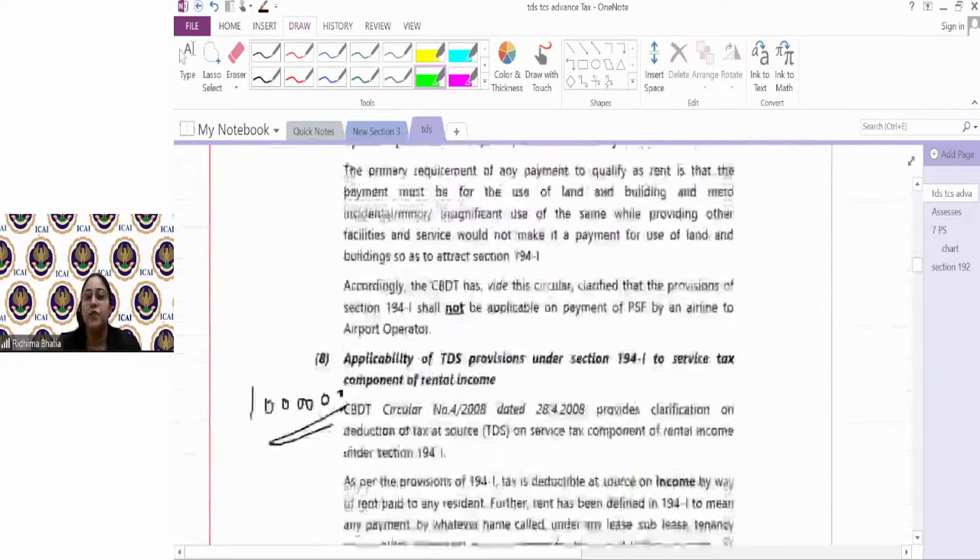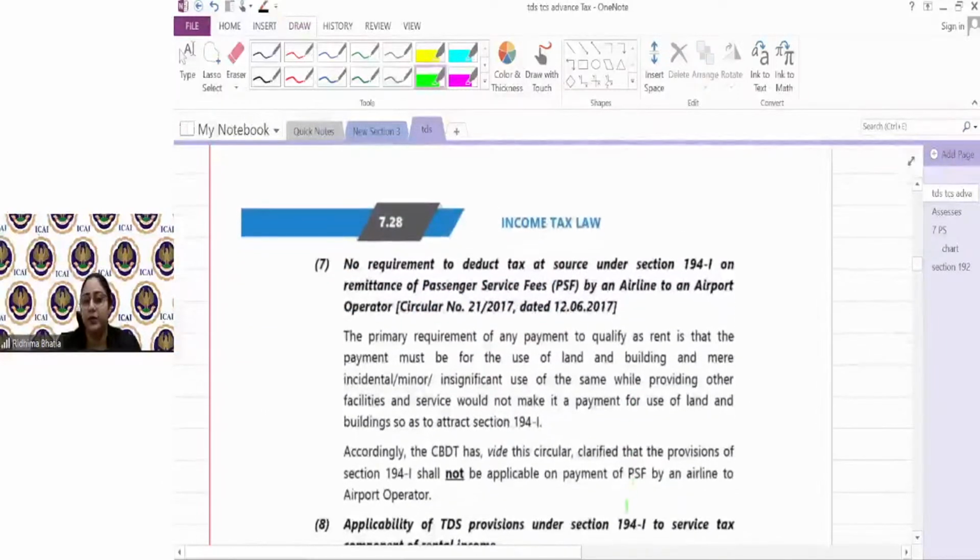Next clarification which came from the government is regarding airlines and airports. अब guys क्या होता है? This is not between you and me. This is between airline and airport. Each airline has to give certain types of fees to airports, जिसको कहते हैं PSF, पैसेंजर सर्विस फीस. अब आप बोलोगे कि मैम ये क्या है? सपोज आई टॉक अबाउट अकासा एयरलाइंस.